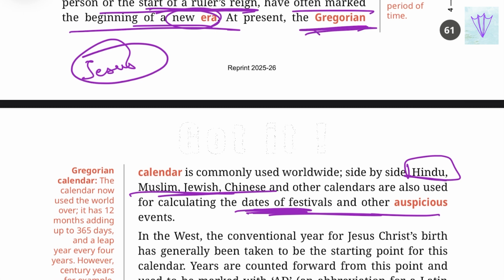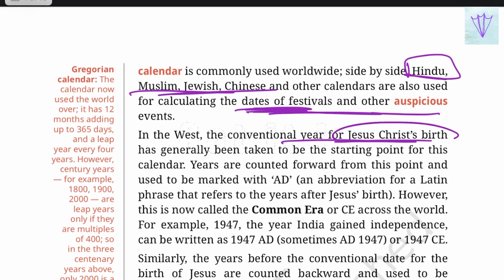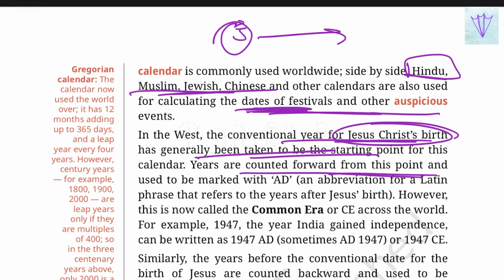Whereas we use the Gregorian calendar for worldwide purposes so that it creates convenience and all people can understand it. In the West, the conventional year for Jesus Christ's birth has generally been taken to be the starting point for this calendar. Years are counted forward from this point and backward as well. When we count forward, it is marked as AD, which is an abbreviation for the Latin phrase that refers to the years after Jesus' birth.